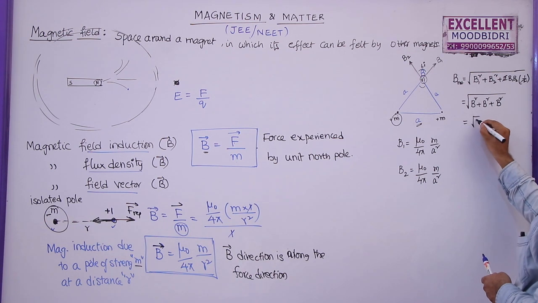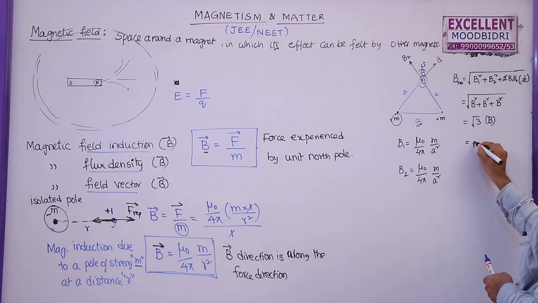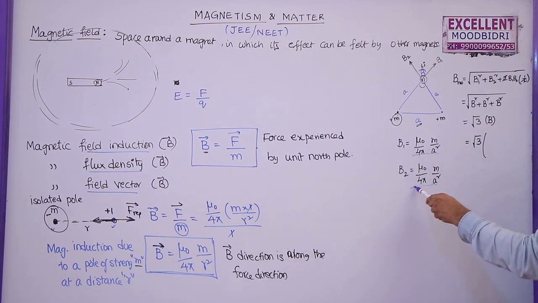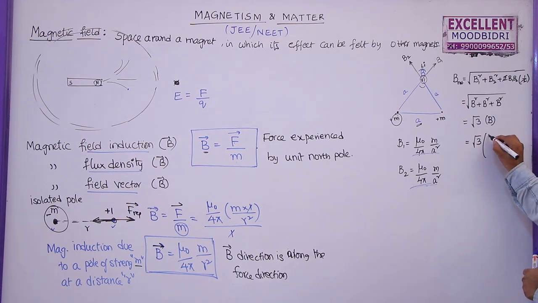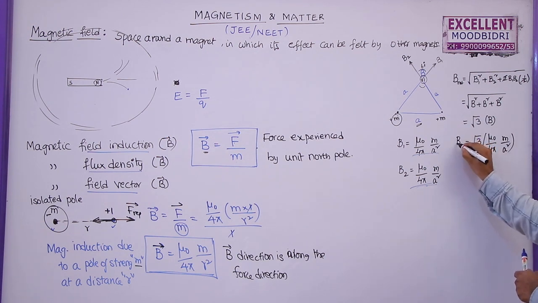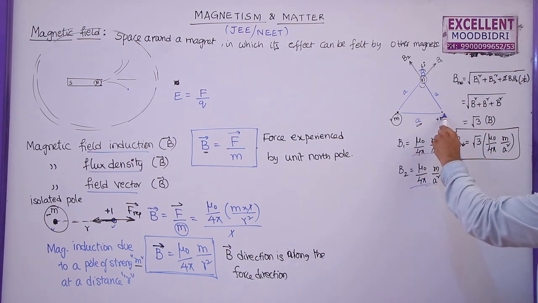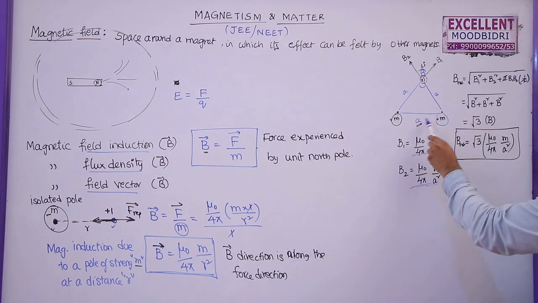So the answer is root 3 B square or root 3 B. So I can write this as root 3 into the B value, because B1 and B2 are the same, which is equal to B. So I am going to write mu naught by 4 pi m by a square is the net magnetic field induction due to two similar magnetic poles separated by distance a.